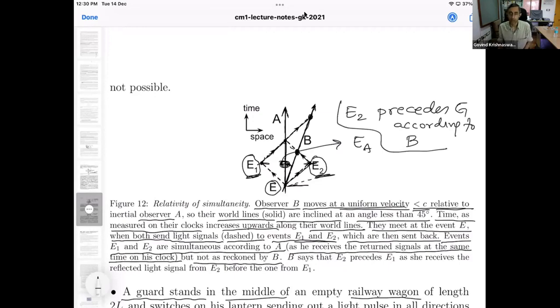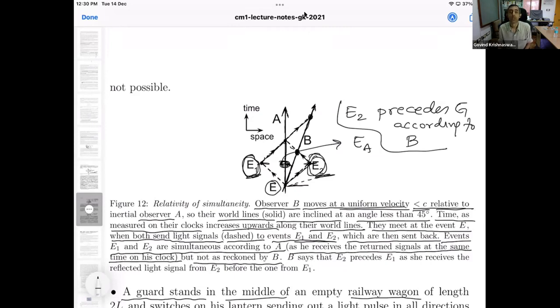B is doing the same thing as A. B is sending out signals, receiving them, dividing the time by 2, and determining the time at which a simultaneous event on B's world line happened with E2. Same way B does it for E1. Unfortunately, these two times for B do not coincide.